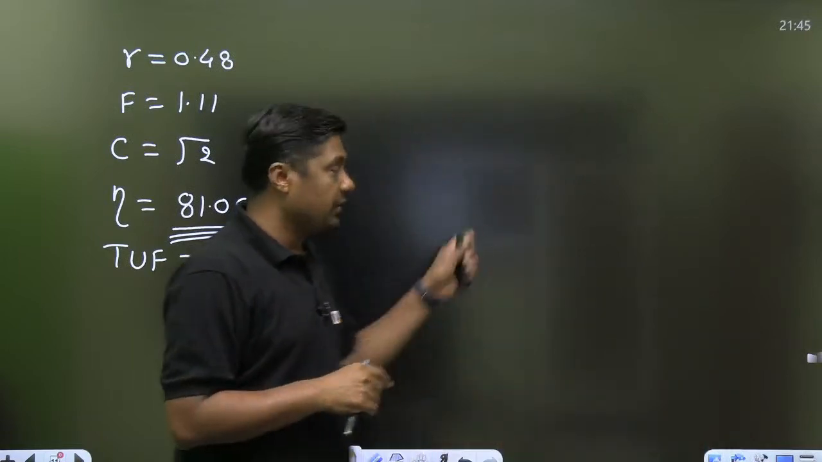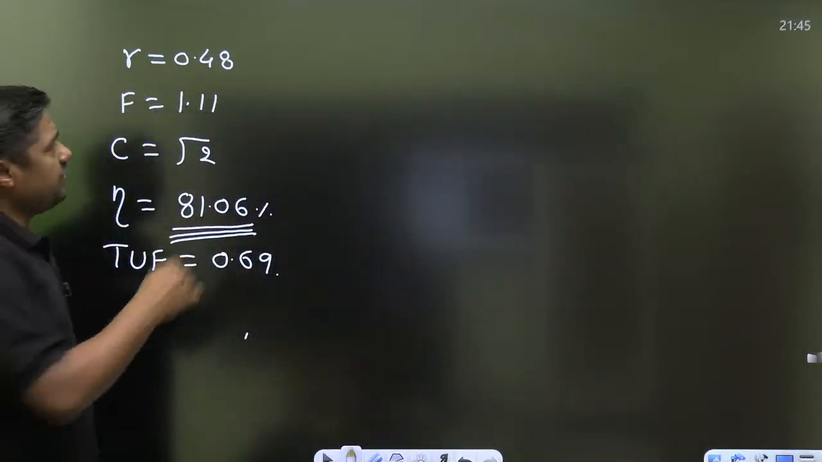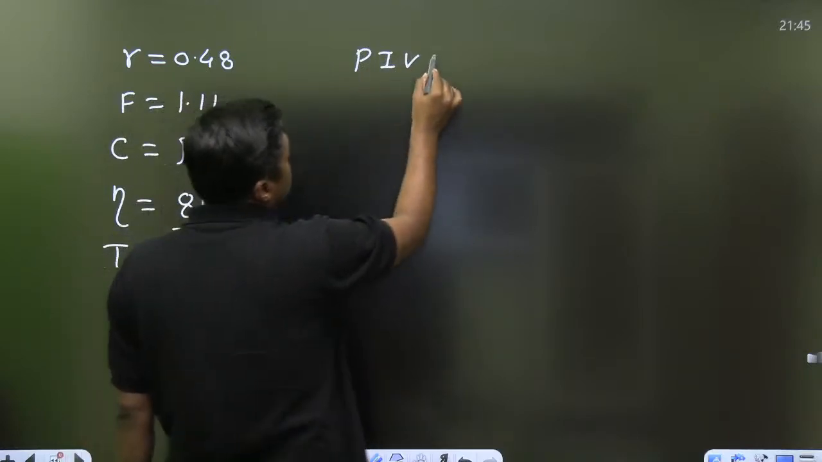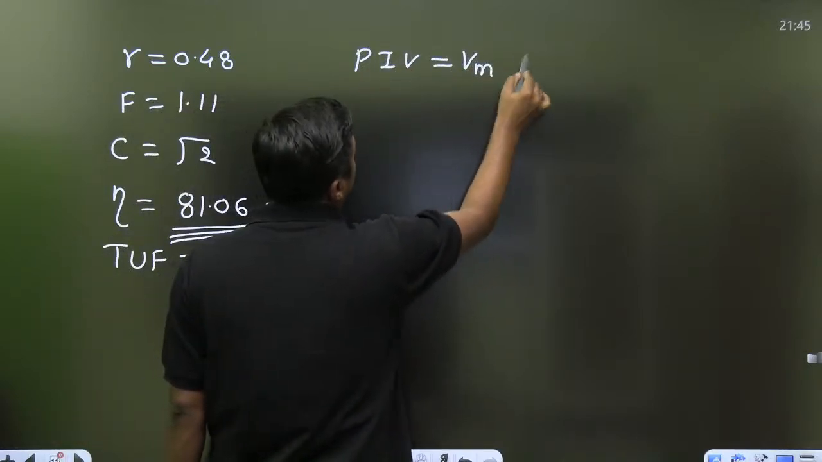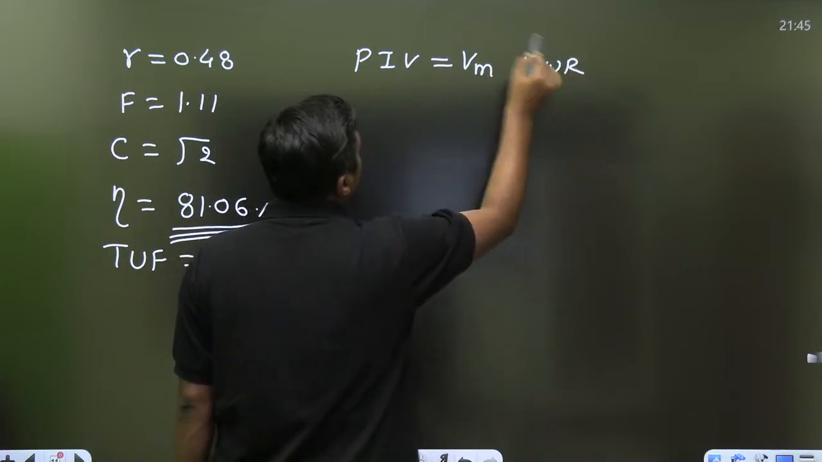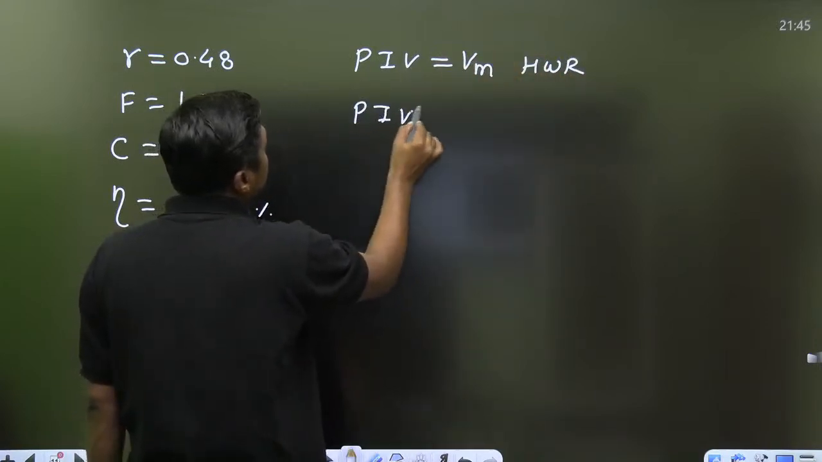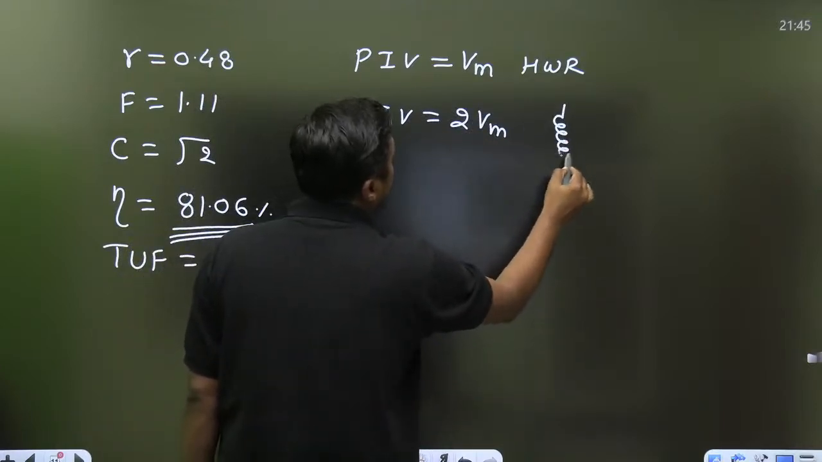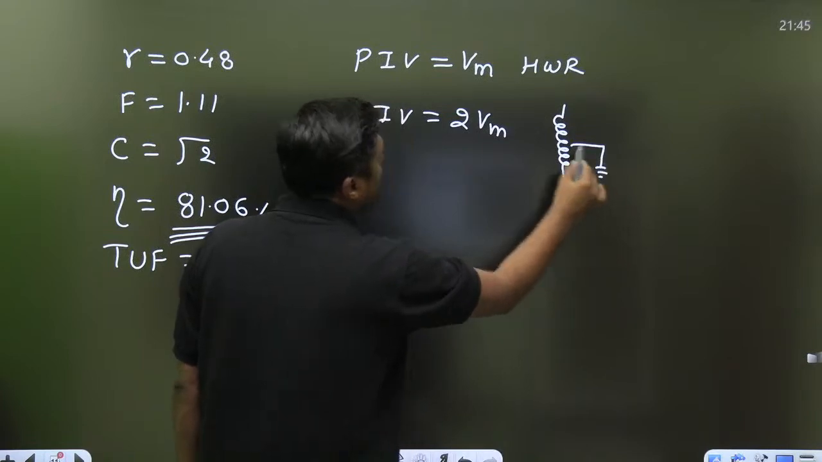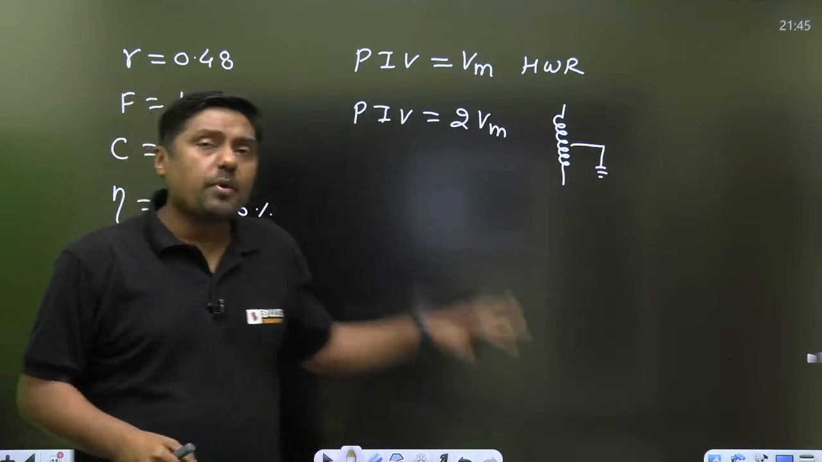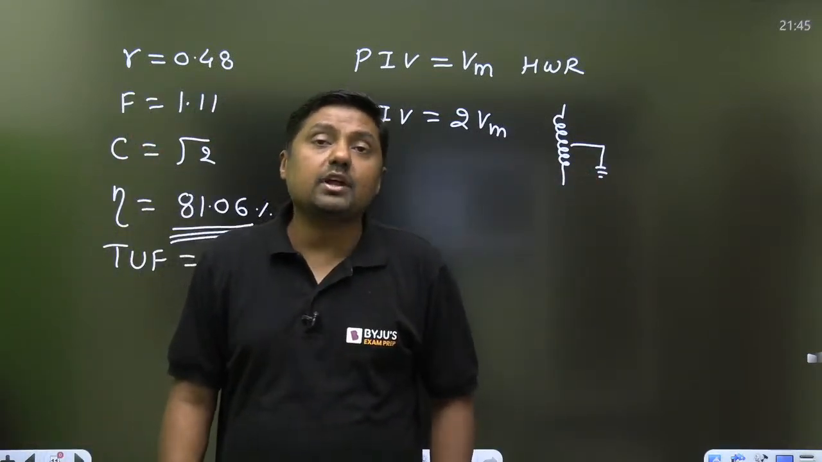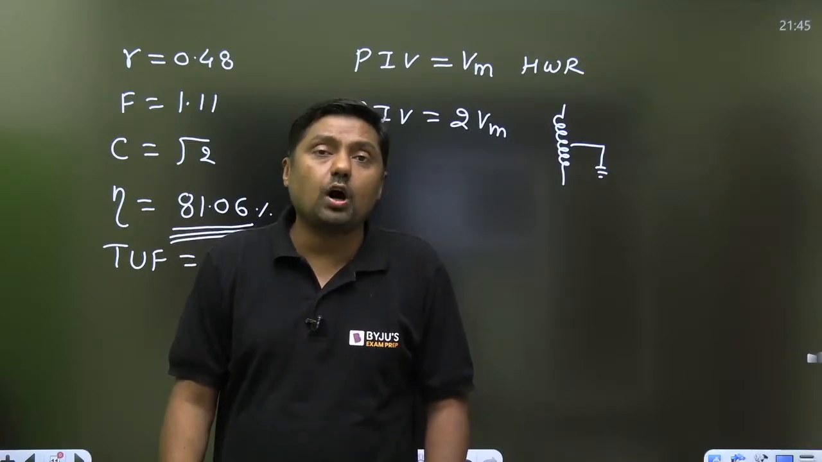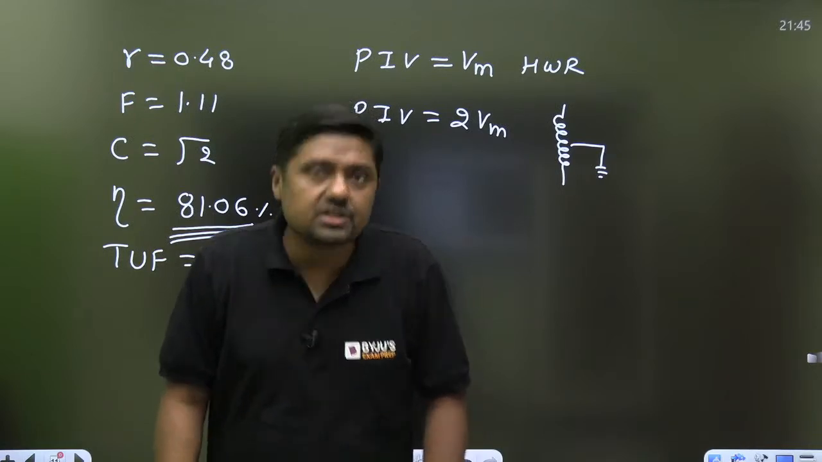That is the meaning. Now, PIV. PIV, that is the peak inverse voltage. This is Vm for half wave rectifier. PIV is 2Vm for center tapped transformer type. That is the drawback of center tapped transformer type, that its PIV is high. And that's why it is not used for high voltage application.